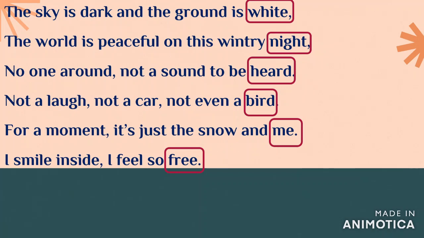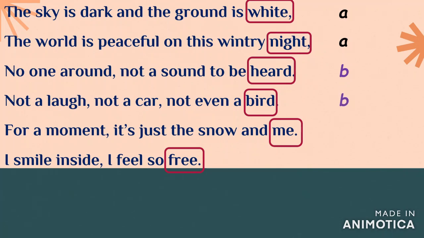Now look at the first word white, so we label it as A. Second line it's night. White, night rhymes with each other, so it gets the same letter, that is A. Next line, heard, doesn't rhyme with white or night, so it gets a new name, that is B. Fourth line, the last word is bird. Bird doesn't rhyme with white or night, but rhymes with heard, so it gets the letter B.